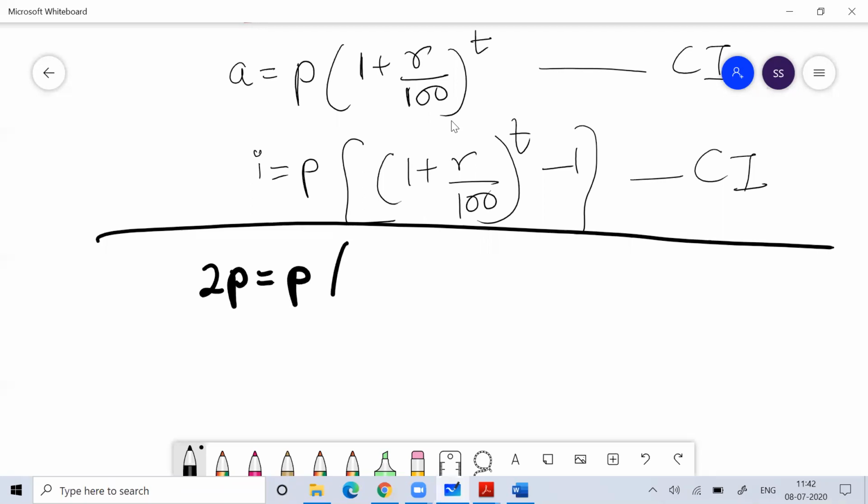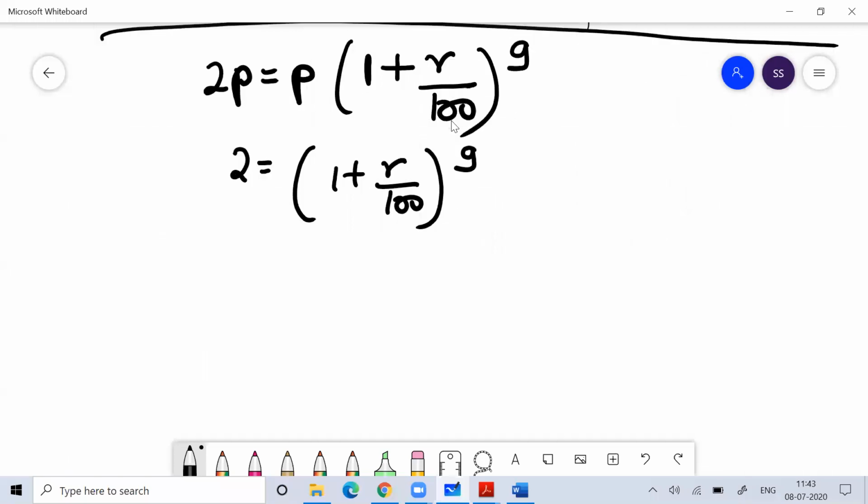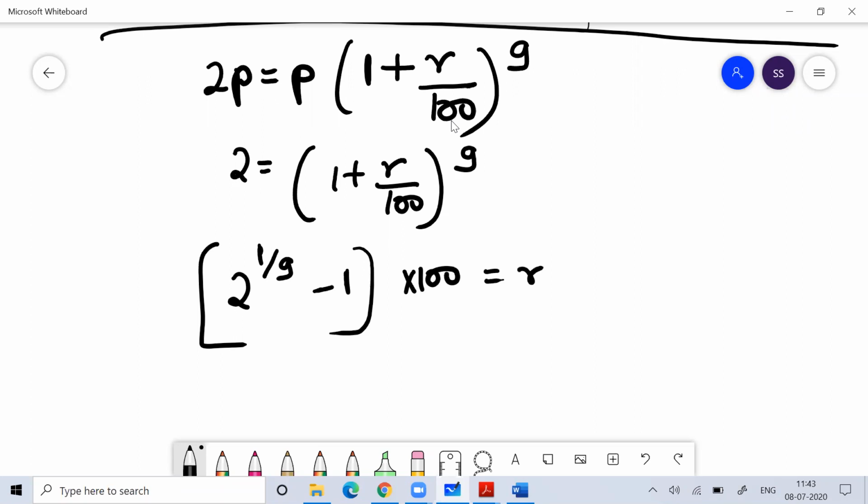So I'll double your money in 9 years. So this is the calculation you need to do. You know this: 2 equals (1 plus r by 100) to the power 9, because this is happening for 9 years. So ultimately you have to find (2 to the power 1 by 9 minus 1) into 100. This is the value of the rate of interest.